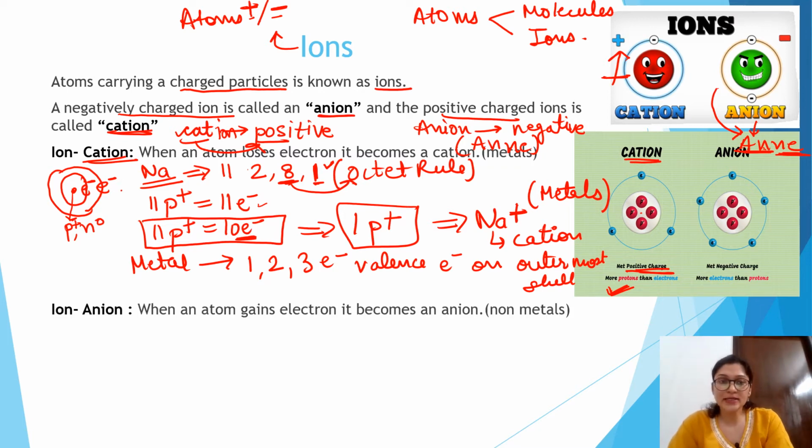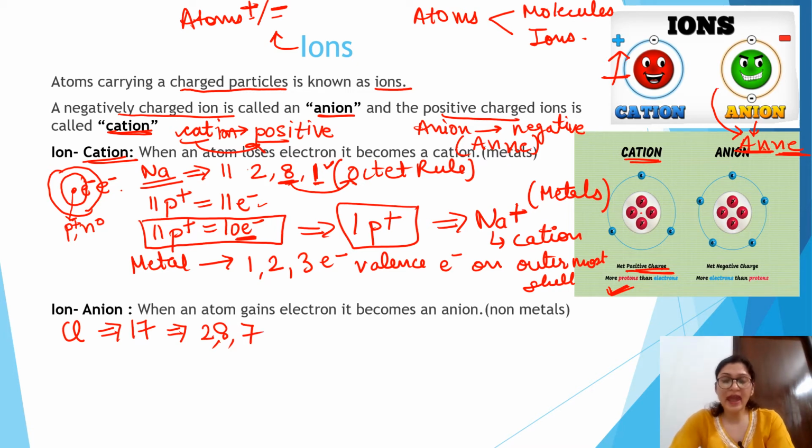Now let us discuss anions. How are anions formed? If I take chlorine, its atomic number is 17. How can I write the electronic configuration? It is 2, 8 and 7.